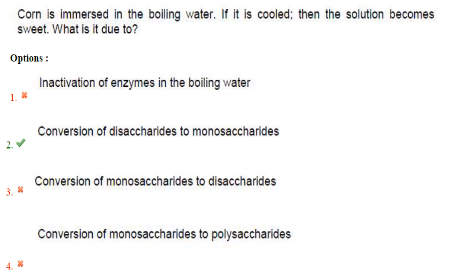Corn is immersed in boiling water. If it is cooled, then the solution becomes sweet. Why is it due to? So answer here is conversion of disaccharides to monosaccharides. So disaccharides are formed when two monosaccharides are joined together and a molecule of water is removed. As a result of this, glycosidic bonds are formed and the process is known as dehydration reaction. Now when this glycosidic bond breaks, the monosaccharides are liberated and corn after boiling gets the sweetness. So conversion of disaccharide to monosaccharide is the answer. Answer is option 2.